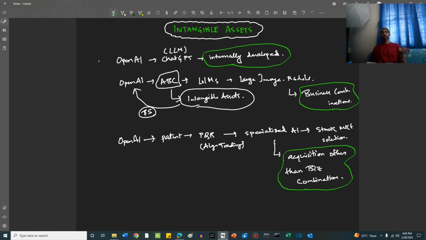So we discuss here three modes of intangible asset acquisition. The first is developing something internally. The second is acquiring through combination of business. The third is acquiring through other means than business combination, right? Like buying a patent or buying a license subscription, etc. So these are the three major ways of developing or creating intangible assets.